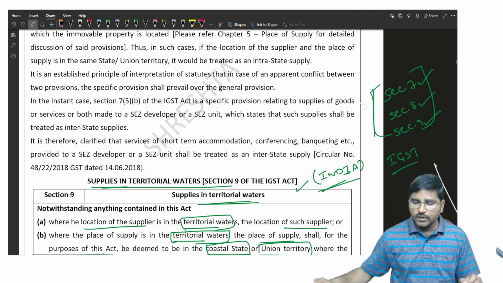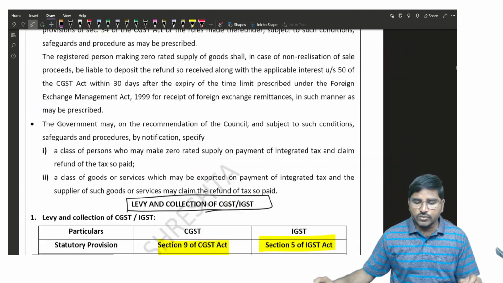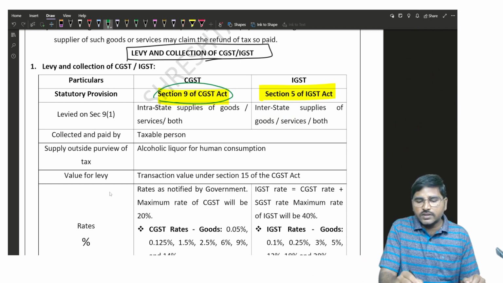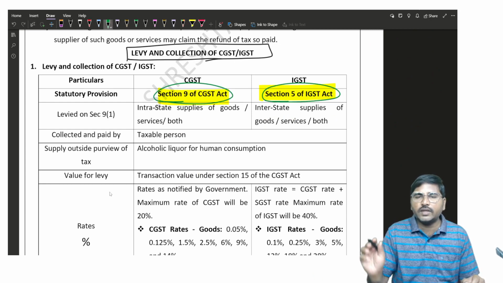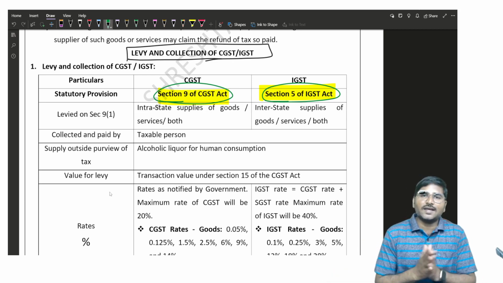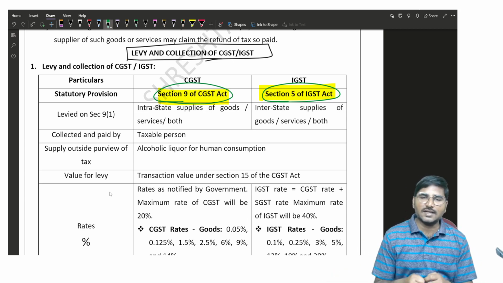Is it clear? So in the next session we are going to start with charge of GST, section 9 of the CGST Act as well as section 5 of the IGST Act. So that's all for the day. The remaining concepts we will discuss in the next class. Have a nice day.